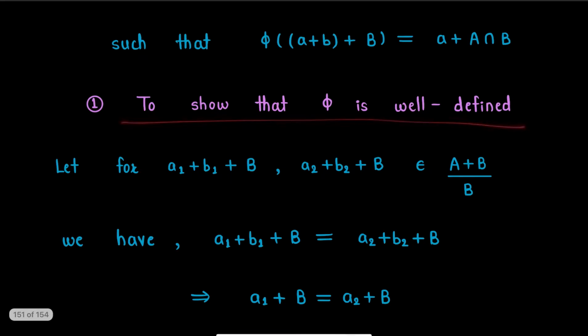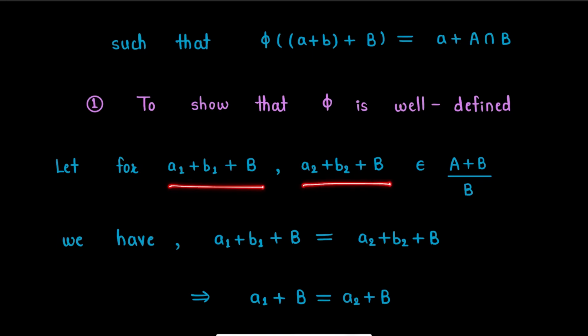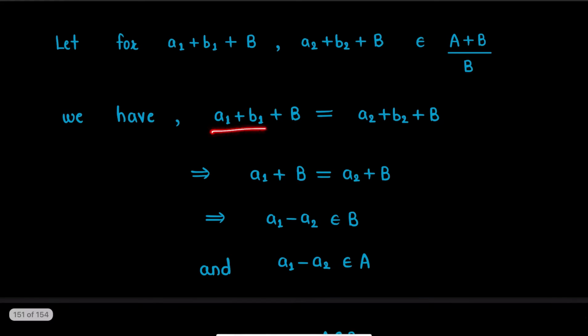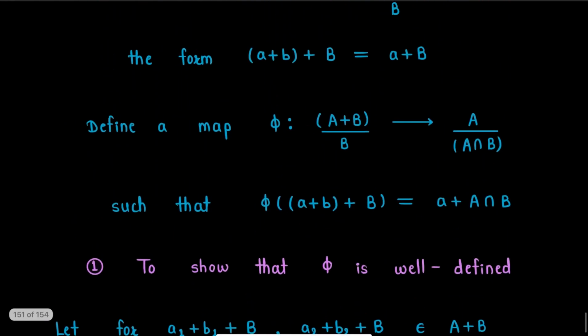well defined. For this, let a1+b1+B and a2+b2+B be any two cosets in this quotient space such that these two cosets are equal. Now this can be written as a1+B and this coset can be written as a2+B.